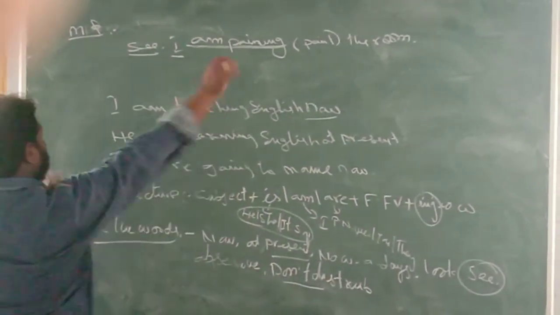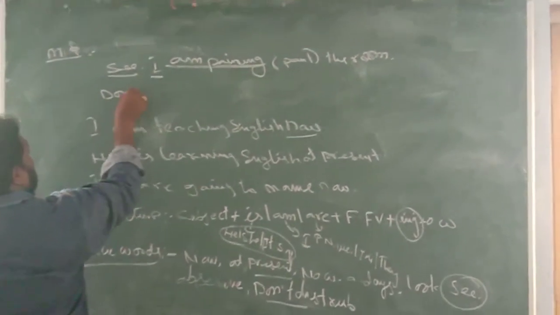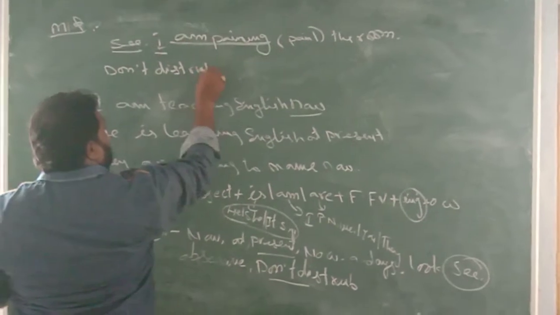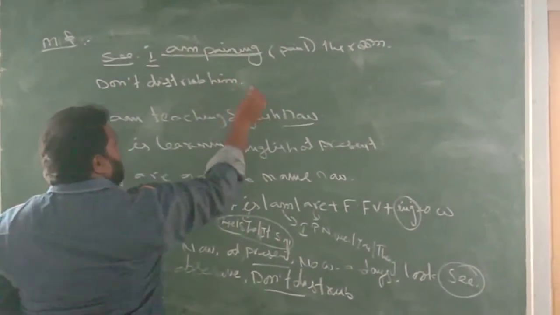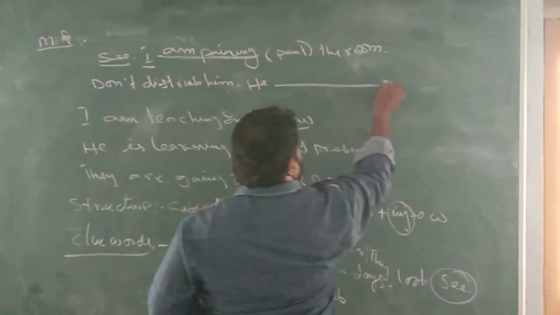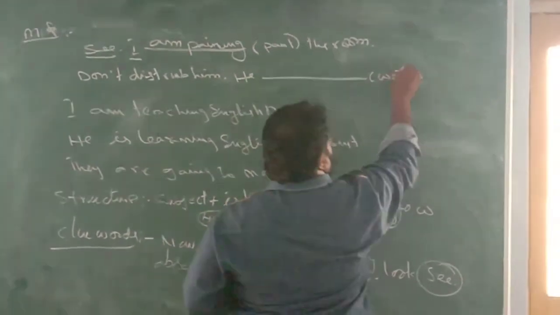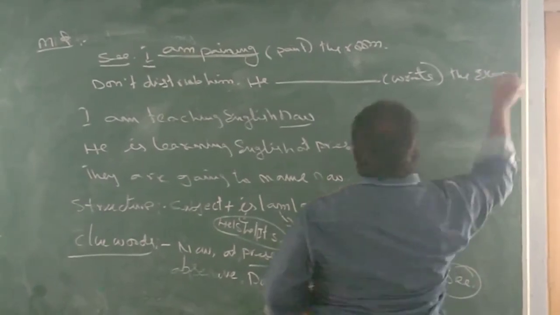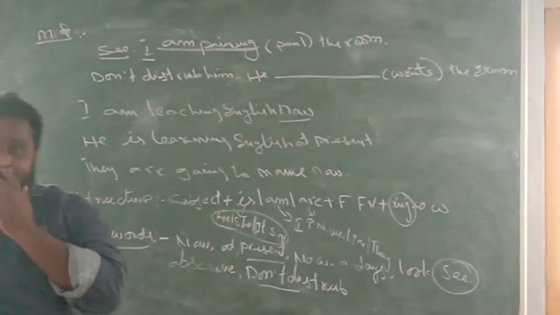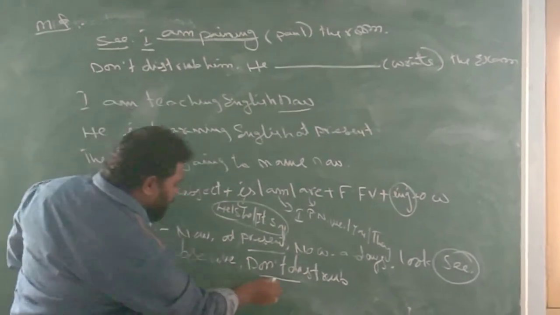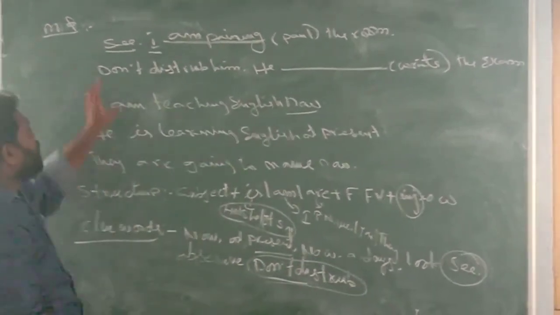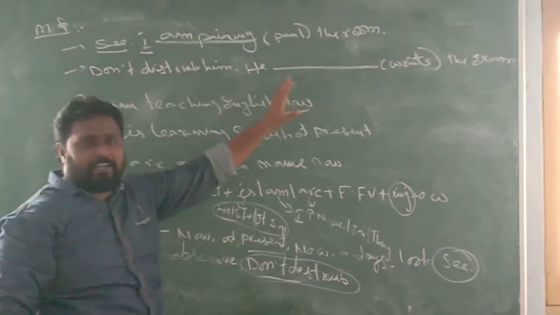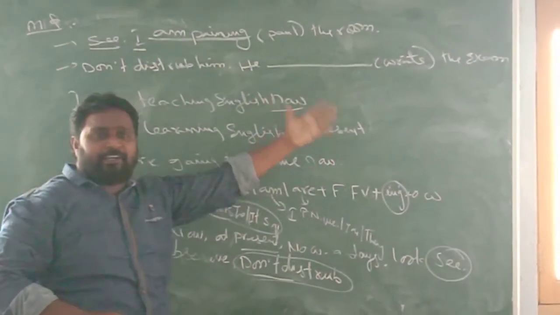You see this example. Don't disturb him. He dash write the exam. Here, don't disturb him is a clue word in present continuous tense. So when you see don't disturb, immediately you can understand that the given sentence is present continuous tense.